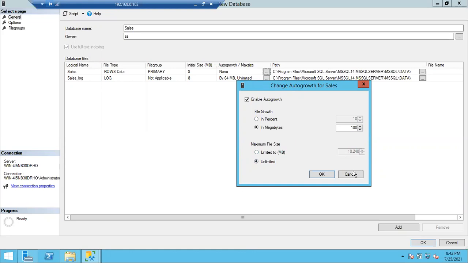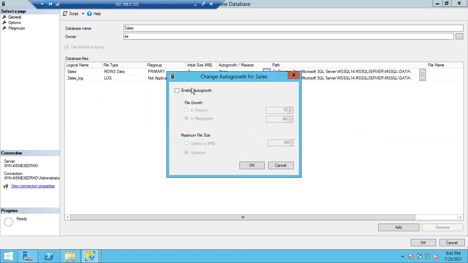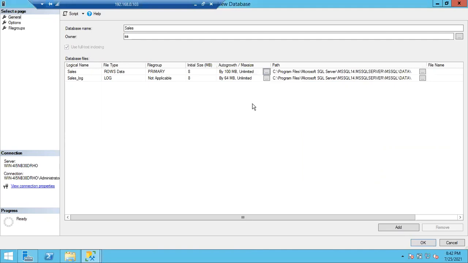Okay, fine. So auto growth, let me enable the auto growth option. No problem. Here we can give anything, not an issue. Okay, unlimited. Click OK.